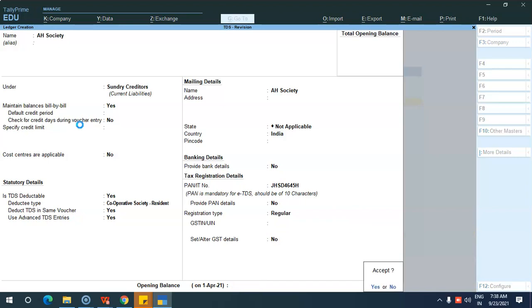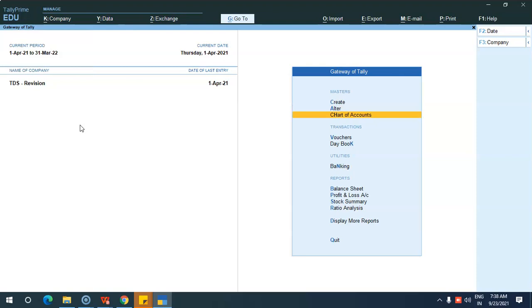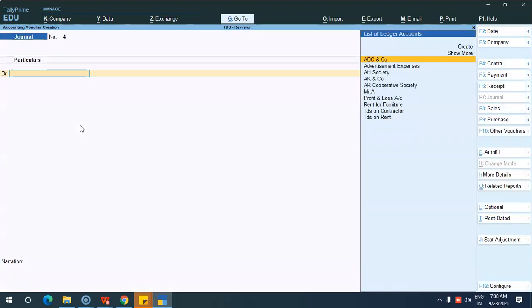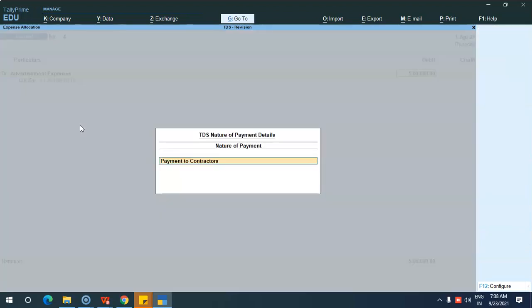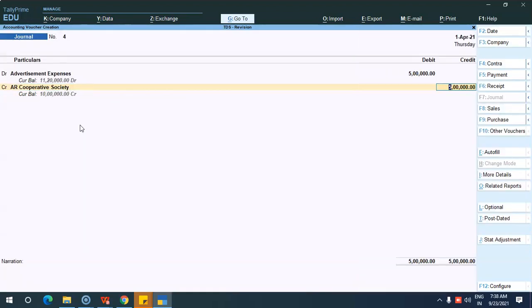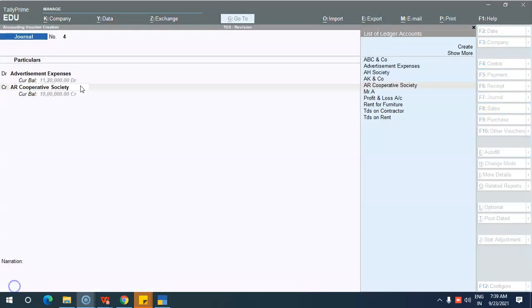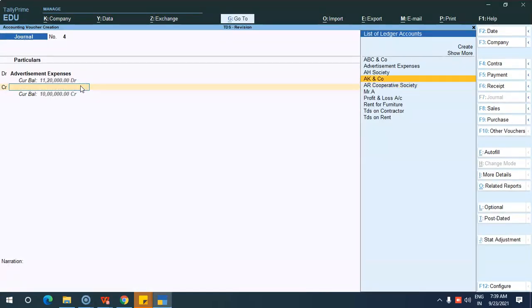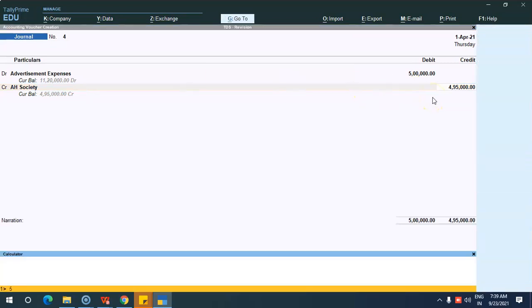Now you can see the voucher, advertisement expenses, same 5 lakh I'm doing. So here AH Society.